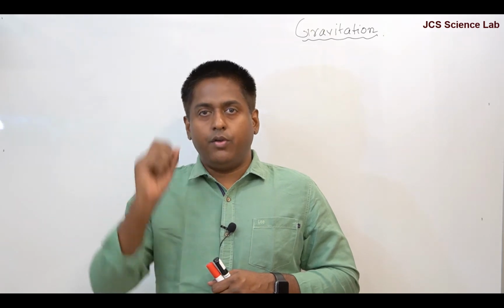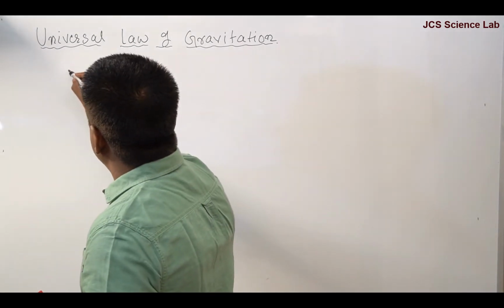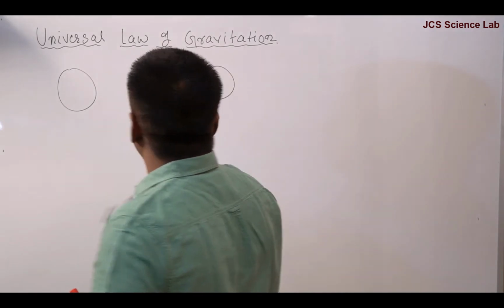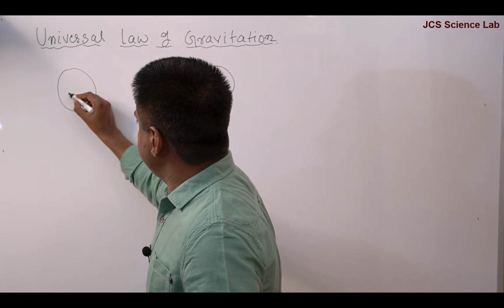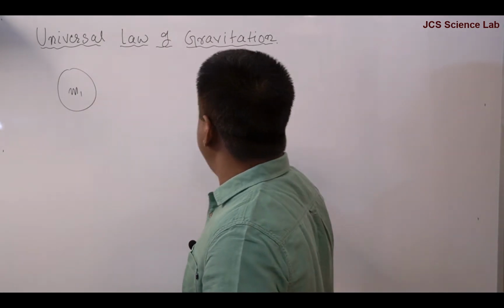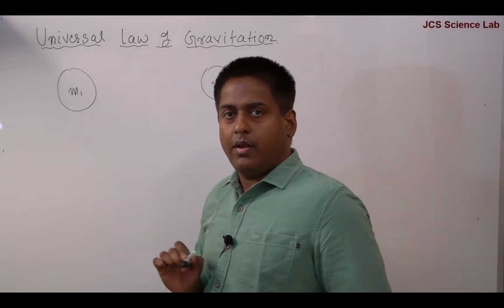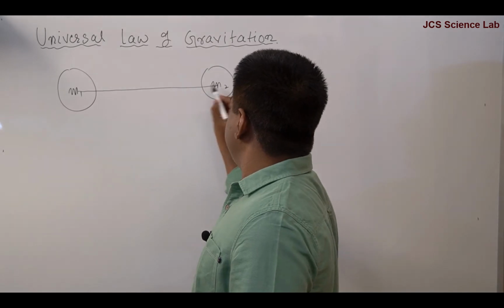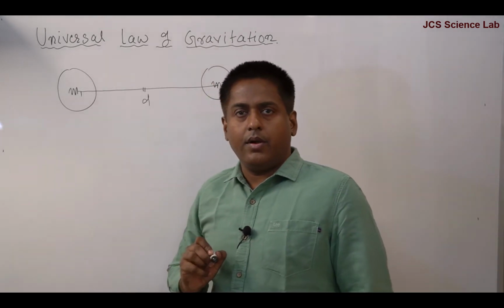So let's do the universal law of gravitation. These are the two objects A and B of masses m1 and m2, and they are placed at a distance d.